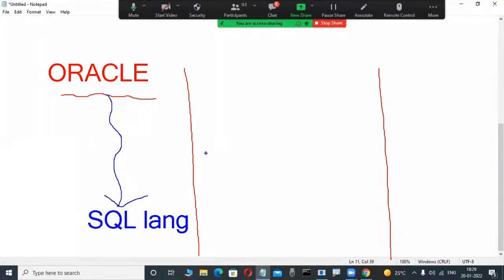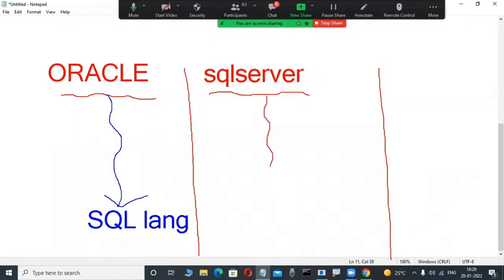Suppose in my company another project is also there, which is also a relational database product from Microsoft. That is SQL Server. Some employees are working on the SQL Server product, which is also a database product like Oracle, but to operate it they use one language, SQL. Observe here: SQL is a language.